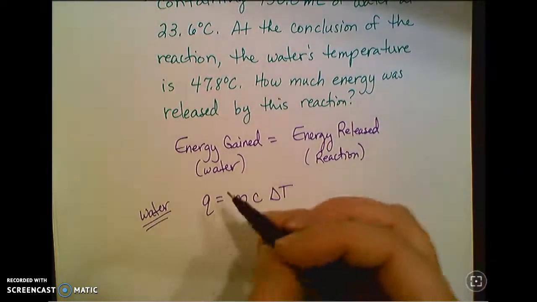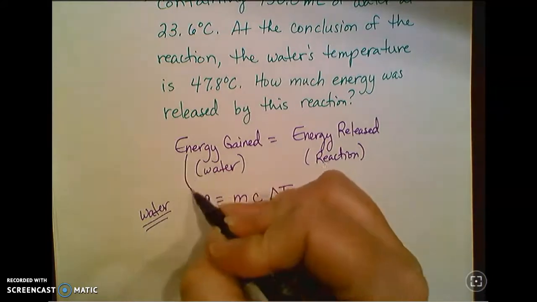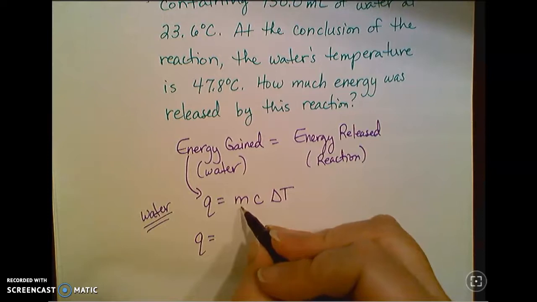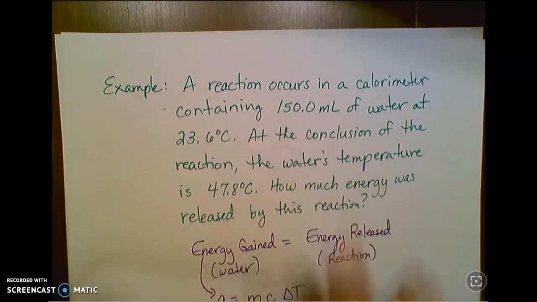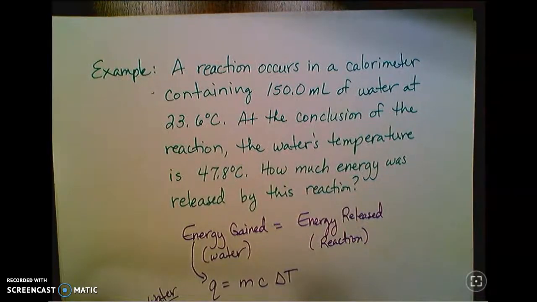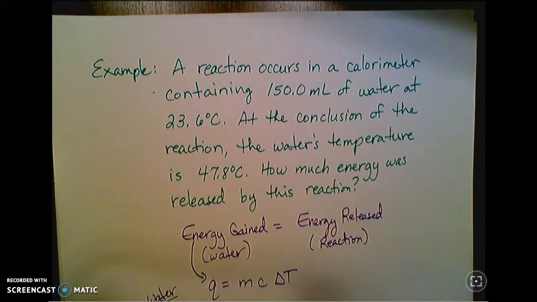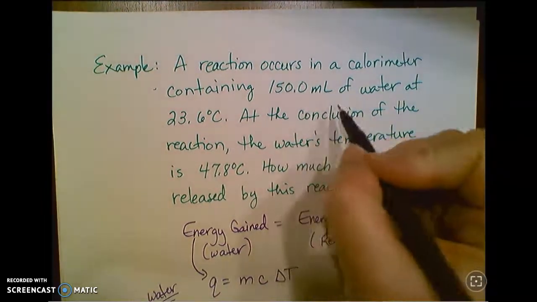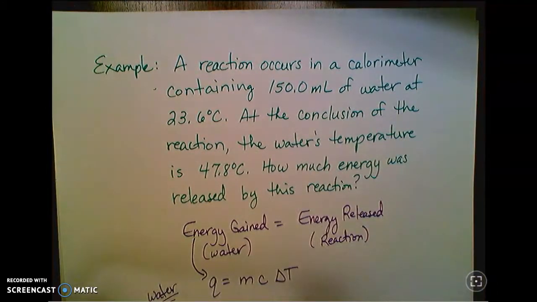All right. So if I'm looking for energy, that's my Q. I look for the mass of the water, which is 150 milliliters. But I know from what we were doing with solutions before that water's density is 1 gram per milliliter. So if it gives me milliliters, it's really also giving me grams.